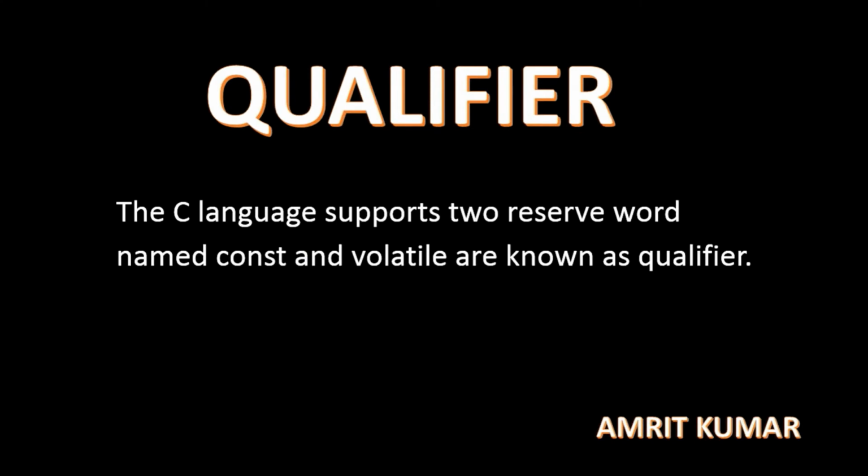C supports two reserved words, that is const and volatile, and these are known as qualifiers. So a qualifier is nothing but a word that is used to make a variable constant or volatile. This is a very important point: the C language supports two reserved words, const, that is constant, and volatile, known as qualifiers. So let's look at its types.